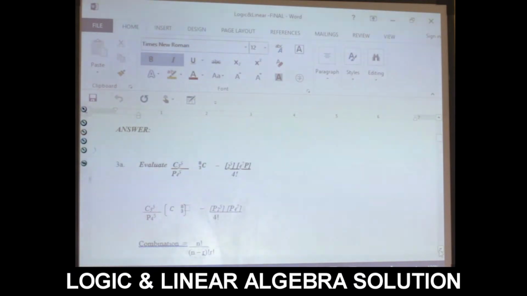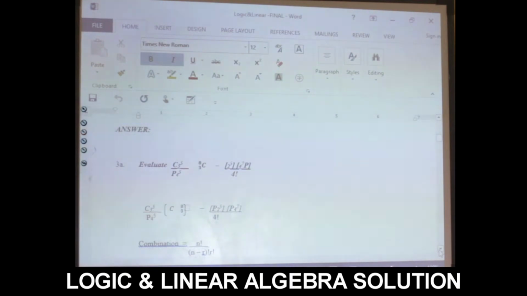Under factorial, they might ask, what is the factorial of the word mathematics? Look at the spelling. How many letters do we have in the word mathematics? We have 11 letters. How many M, how many A, how many T, how many H, how many E, how many I, and how many C and S do we have in that word? Then we count them, dividing by the factorial of the letters that duplicate, that come twice or 3 times in that word. You count them together and make each one a factorial.